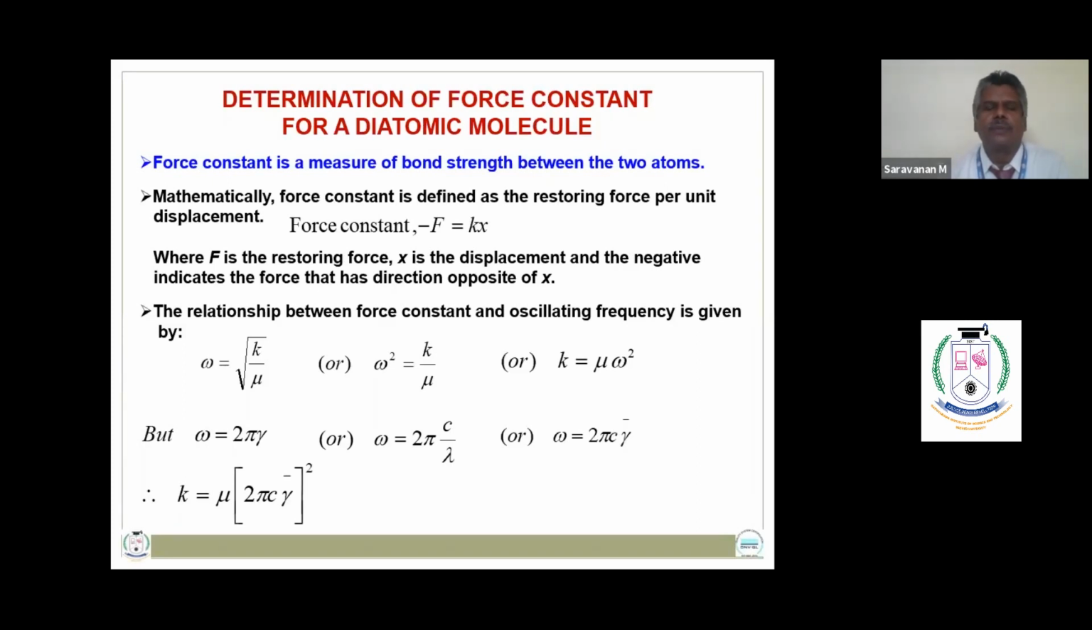Omega can be expressed in terms of frequency as 2 pi gamma, where gamma is given by c by lambda. So 1 by lambda is known as the wave number, gamma bar. By knowing the value of the wave number, omega can be calculated, so that the force constant of diatomic molecules can be determined.